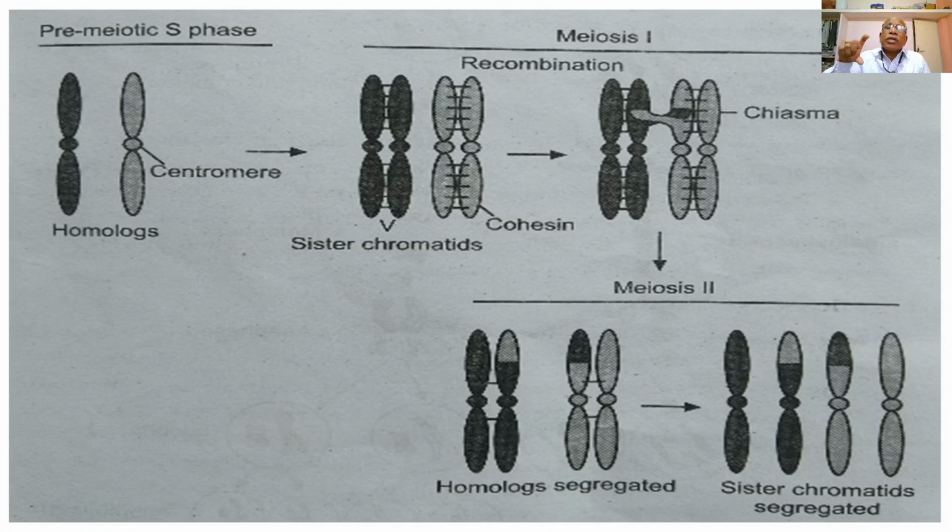So during gametogenesis, the cell, that is the gamete mother cell, divides and passes through the two successive steps of meiosis, that is meiosis 1 and meiosis 2, the first meiotic division and the second meiotic division. So the process of meiosis is much more complicated than mitosis.